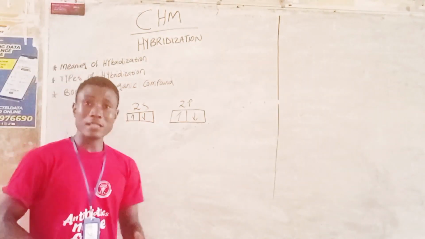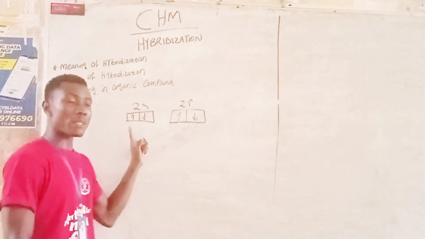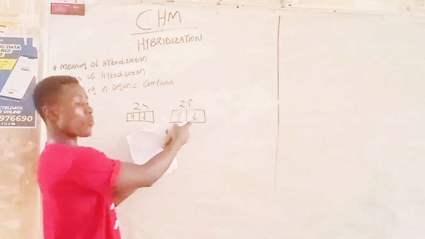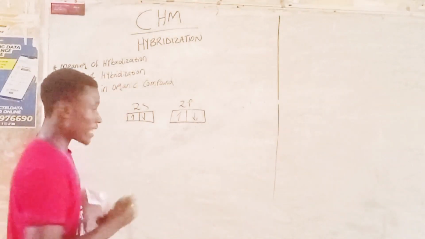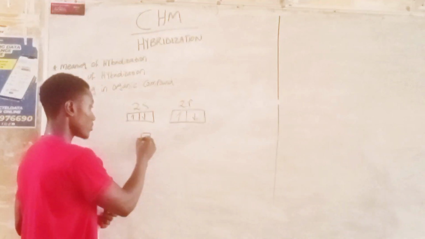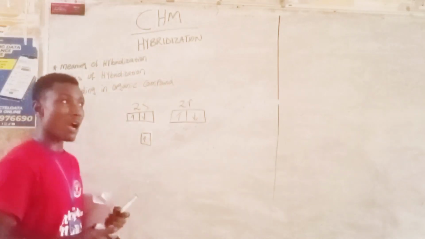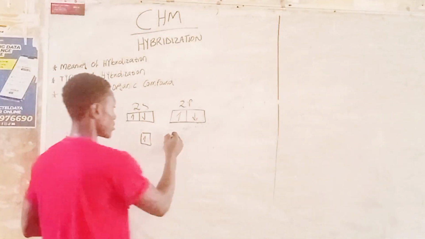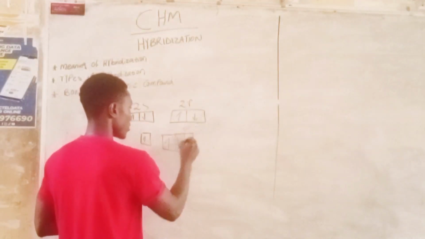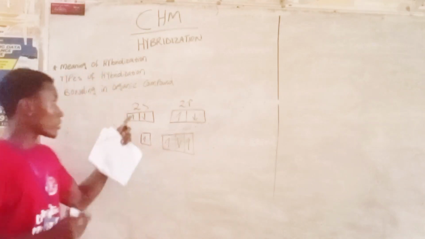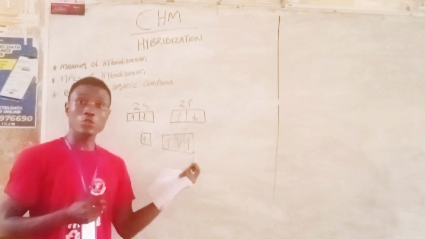In the case of excitation, one electron from the 2s orbital is going to jump to the 2p orbital, making the 2s orbital have just one electron and the 2p orbital have 3 electrons.